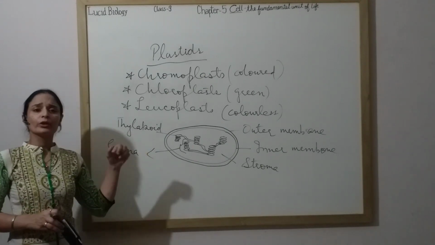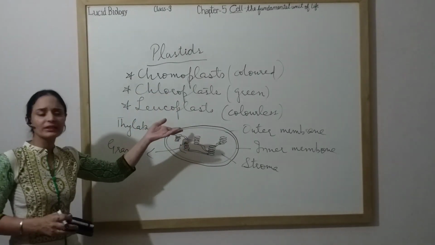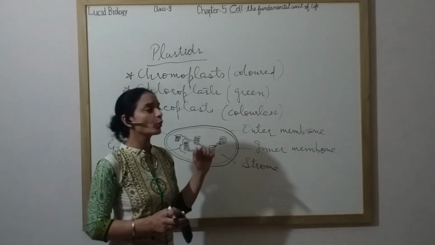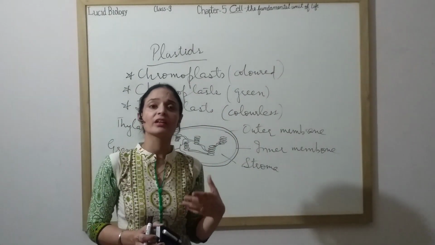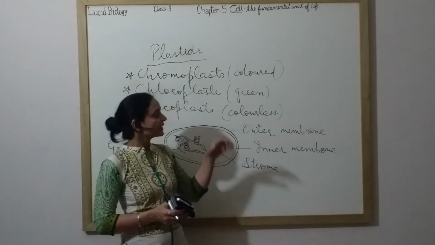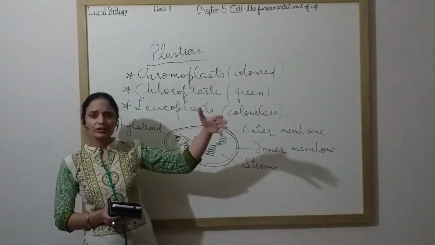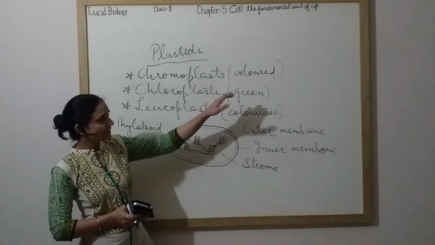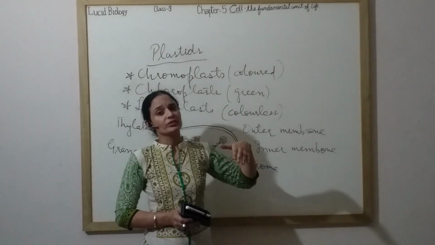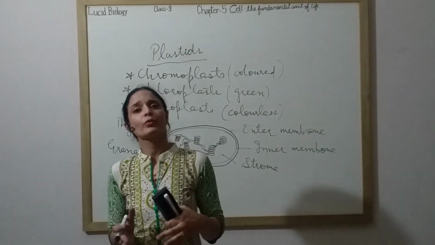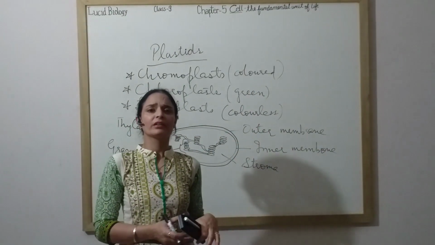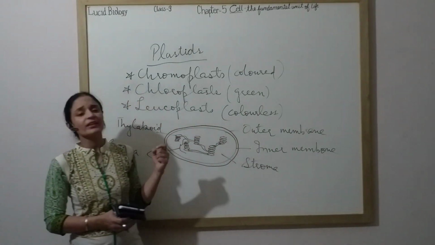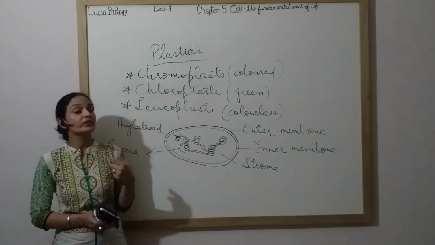Now, we are going to study function. From the name it is clear. As I told you, chromoplasts are colored plastids, so they impart different colors to different flowers or different fruits. Basically, they help in pollination, because pollination is the transfer of pollen grains that is done basically by insects. How are insects getting attracted towards the plant, towards the flower?